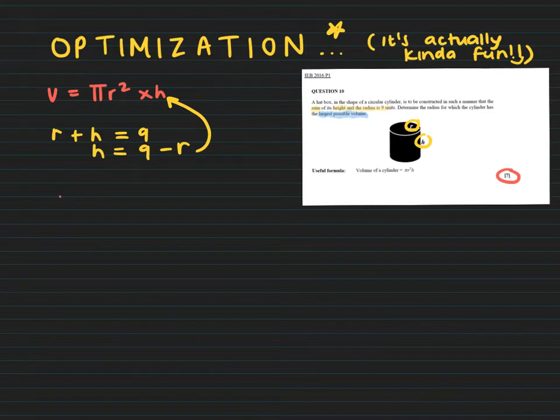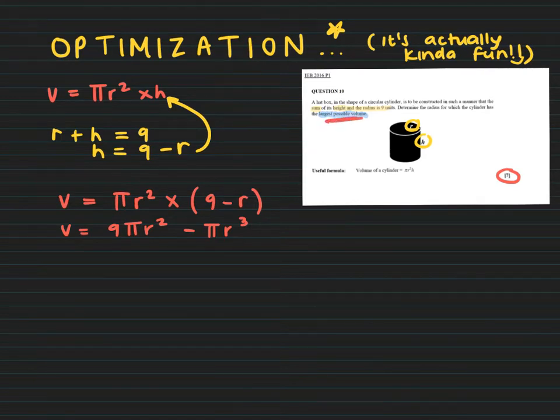So the volume is pi r squared times height, which we've now rewritten as 9 minus r. I'm just going to expand the brackets here. So I get 9 pi r squared minus pi r cubed. Cool. This is looking awesome because now I'm only dealing with the one variable r. Remember that pi is not a variable. Pi is just a number.